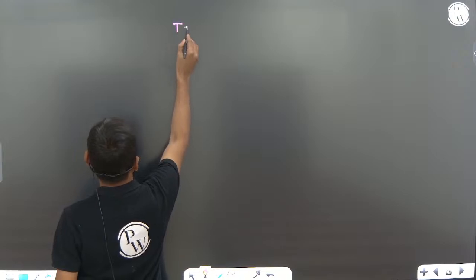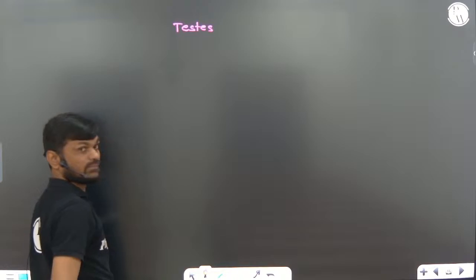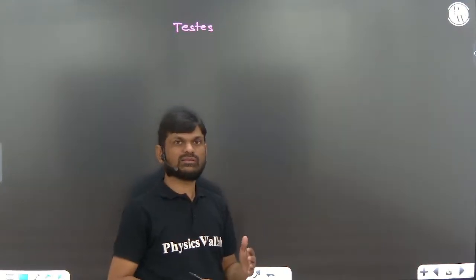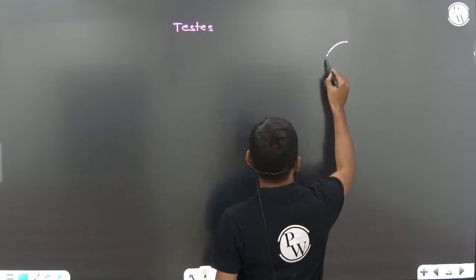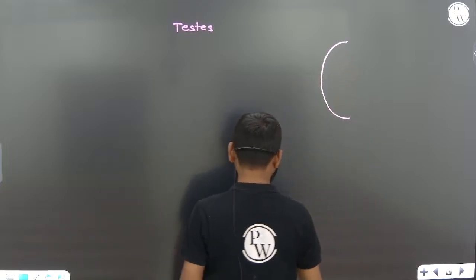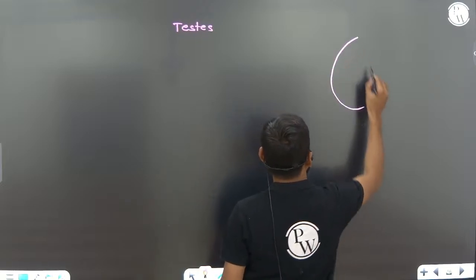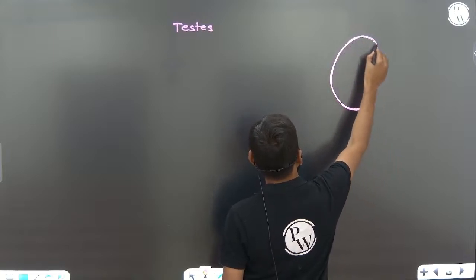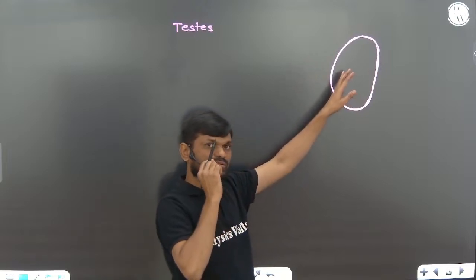Testes, right? Testes are surrounded by a dense fibrous capsule or dense fibrous tissue layer that is called tunica albuginea. In NCERT, it is given only as dense tissue which is protecting the testes. You can see this oval shape, pink color testes surrounded by dense tissue.